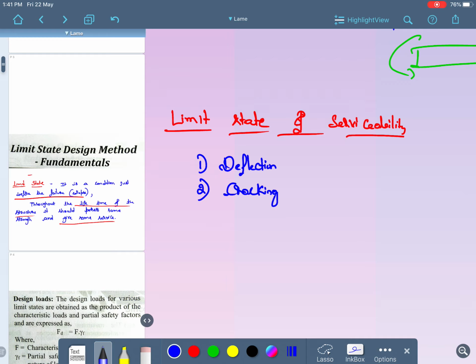Cracking also leads to the serviceability of the structure. If the crack appears more, the lifetime of the serviceability of the structure decreases. If the deflection is more in the structure, the lifetime of the structure, that is the service which is provided by the structure, will be decreased.